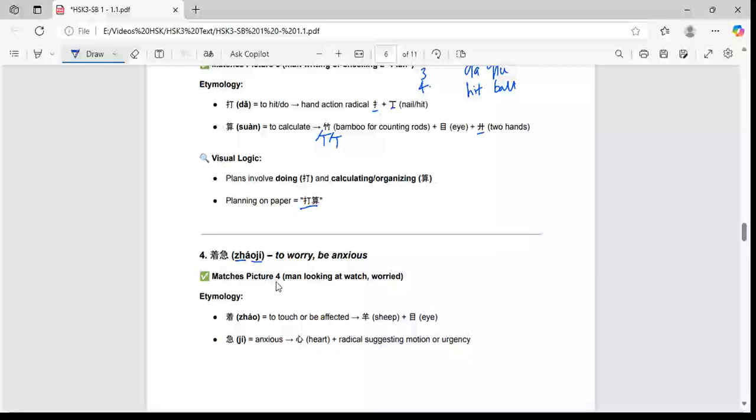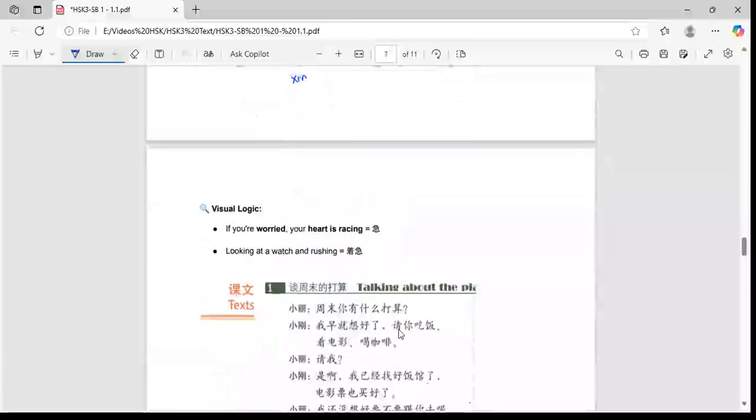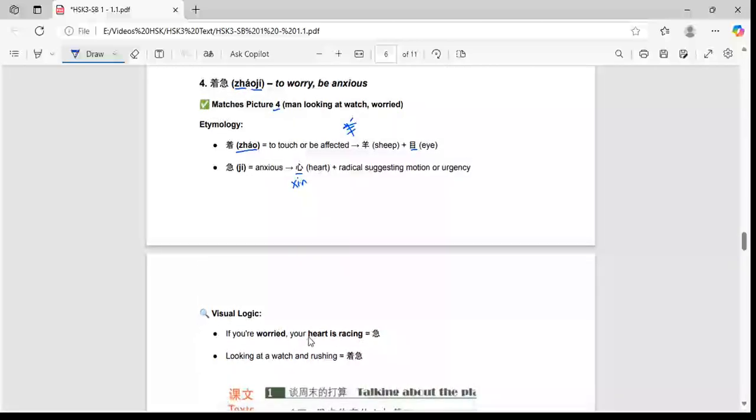Okay, zháojí. This word matches with picture 4, the man looking at his watch who is worried. Okay, zháo is to touch or be affected. So here we have the sheep radical, and we have the eye radical. So jí is anxious, xīn is heart, and the radical suggesting motion or urgency. So that means if there is a person who is worried and his heart is racing, so it is worried or anxious, so it matches with the anxious person.